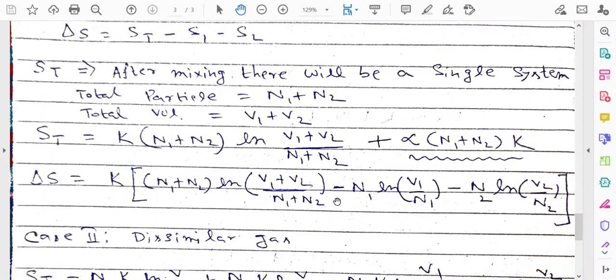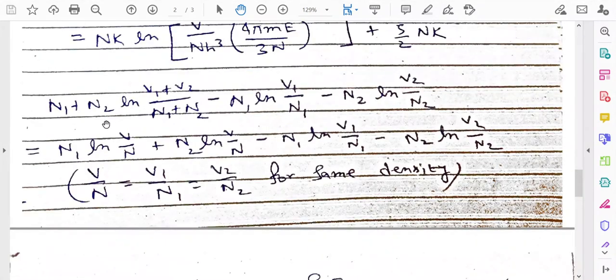Now you see that this is actually 0. Why is this actually 0? Here I have shown it. You see (N1 plus N2) ln((V1 plus V2)/(N1 plus N2)). V1 plus V2 equals V and N1 plus N2 equals N. So you can separate it in this way: N1 ln(V/N) plus N2 ln(V/N). These two terms come from the first term, and then they are minus N1 ln(V1/N1) minus N2 ln(V2/N2). Now as it is the same gas and same density, V/N will be equal to V1/N1 equal to V2/N2.